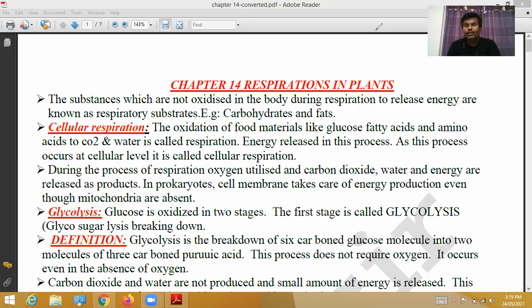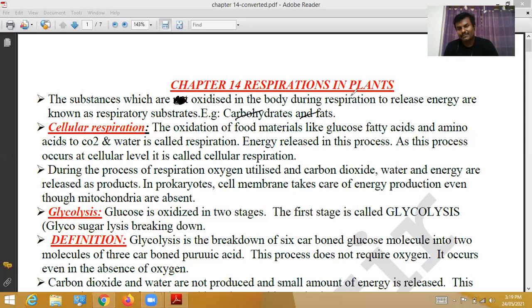The substances which are oxidized in the body during respiration to release energy are called respiratory substrates. Those are carbohydrates, fats. This first definition is common in plants and animals.